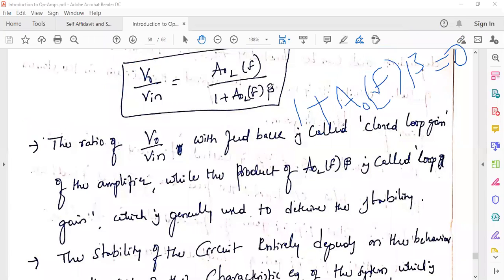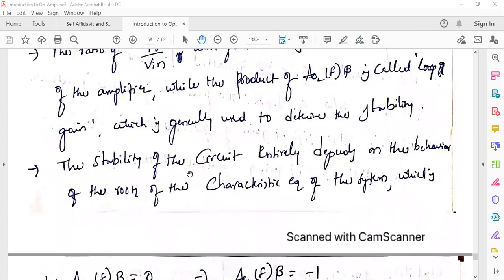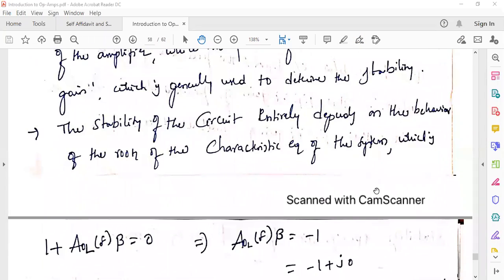Okay, is it clear? So from the characteristic equation, we have to find the stability, right? So the stability of the entire circuit depends upon the behavior of the roots of the characteristic equation of the system.